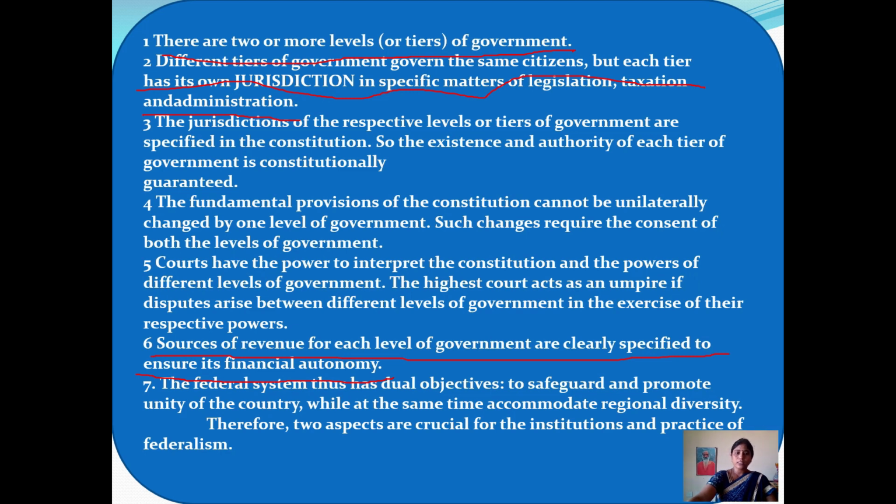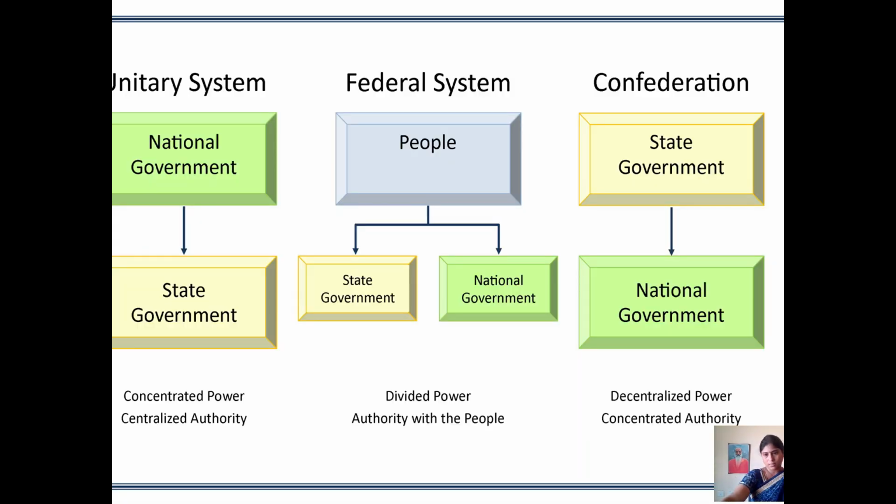You see here. Next one, the federal system thus has dual objectives to safeguard. What is the first one? To safeguard the unity of the country while at the same time accommodating different people. So these are the main 7 key features of federalism and what we adopted in India, the principles of federalism. Observe this one clearly so that you come to know easily what is meant by a unitary system, a federal system and a confederation.